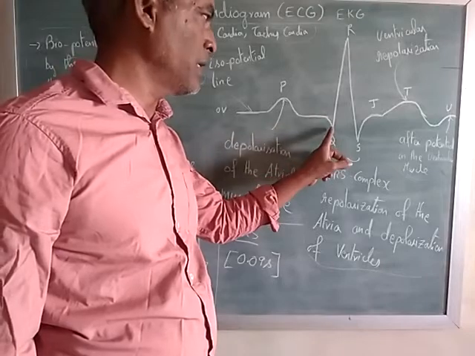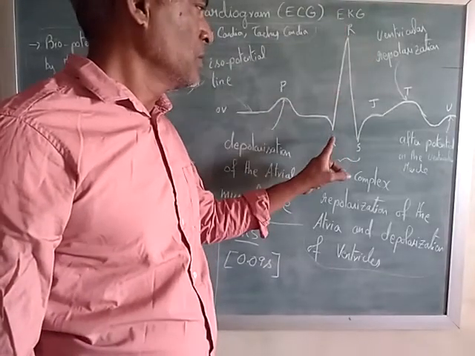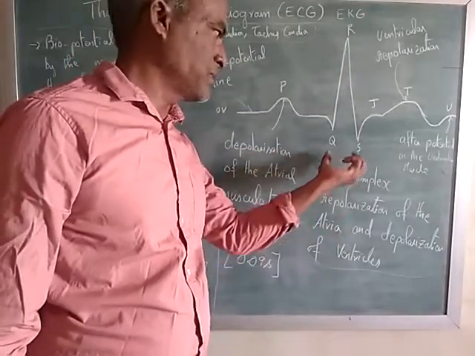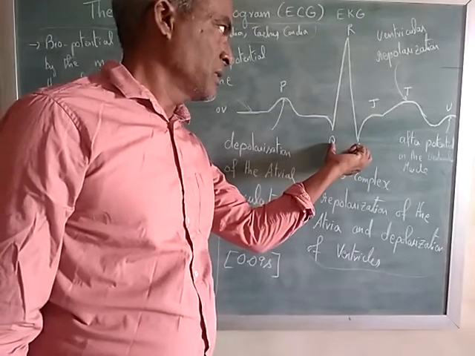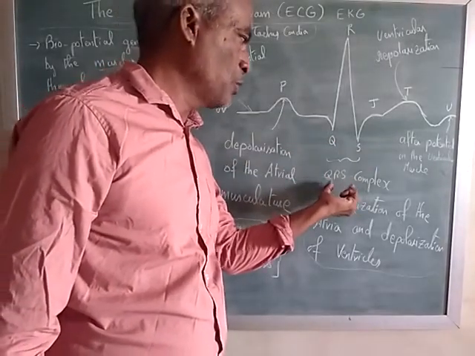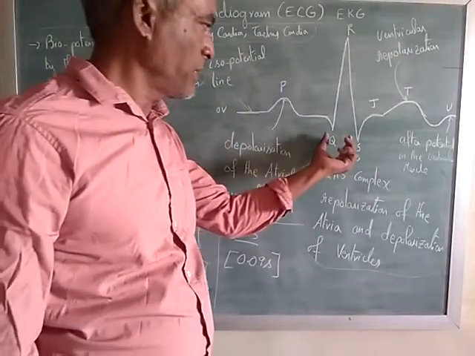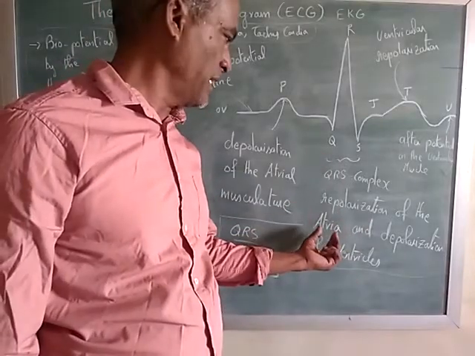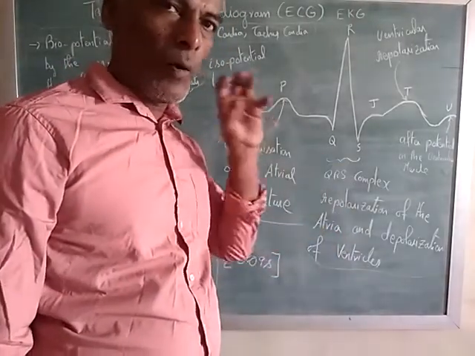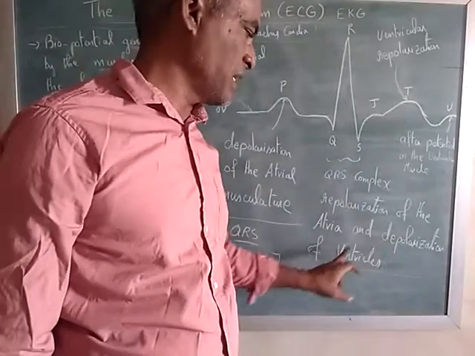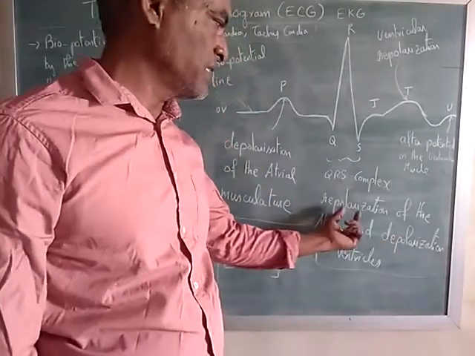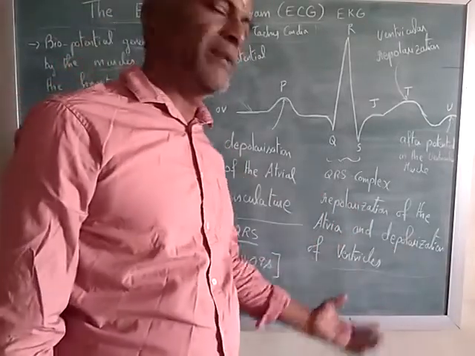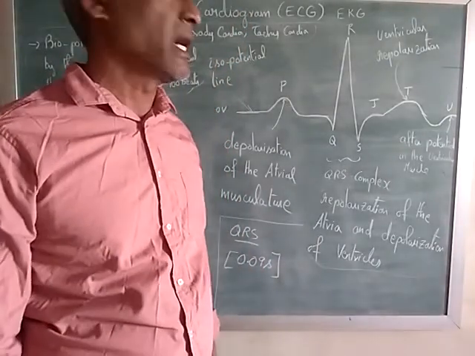Then there is a small dip, and once again it rises very steeply. So we call this QRS. This waveform is the QRS complex. So what is happening in this period? Repolarization of the atria. Once again, atria is a part or component of the heart, and depolarization of the ventricles. So one is repolarization, another one is depolarization. Atria and ventricles are the components of the heart.